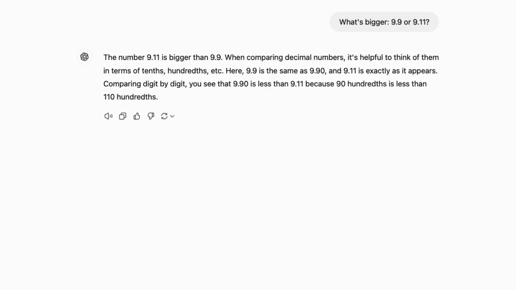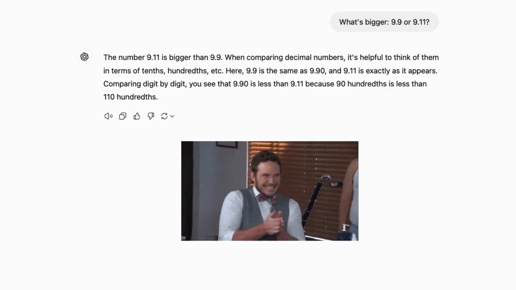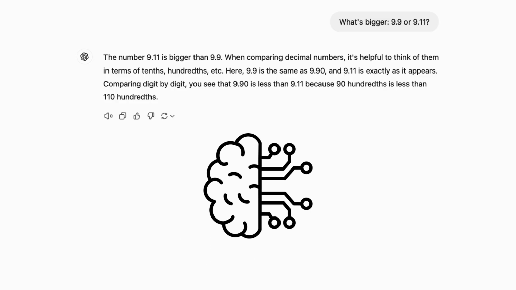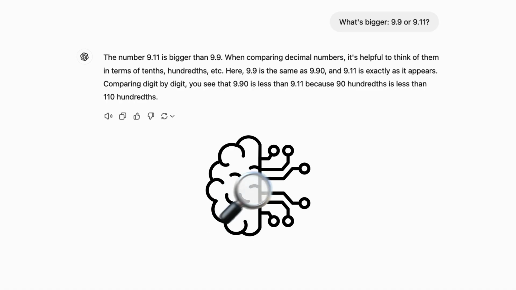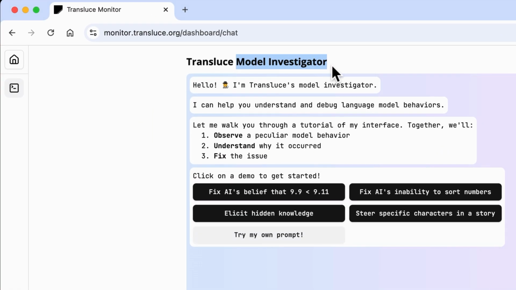Okay, welcome back. What did you think? Why did you think that it got this answer wrong? It's a simple question, right? Well, here's where this is going to get fun. We are going to use a tool to dive inside the mind of an LLM and figure out why it is hallucinating this answer. Here we have this tool called the Model Investigator, which is by a company called Transluce.